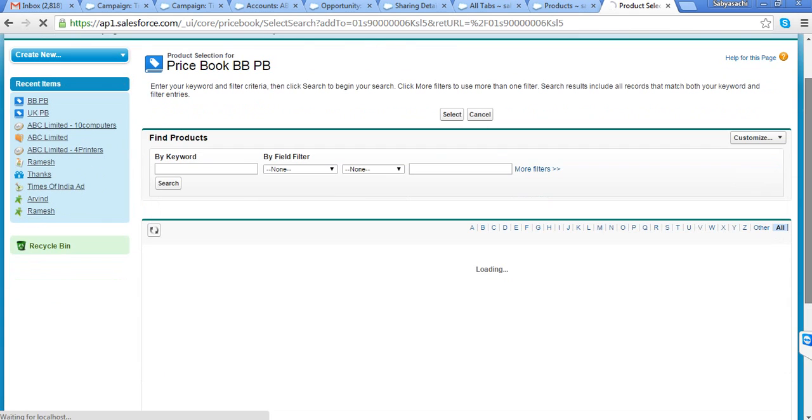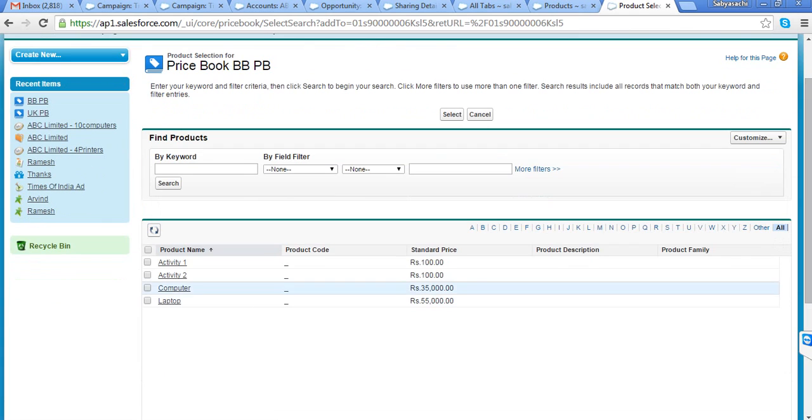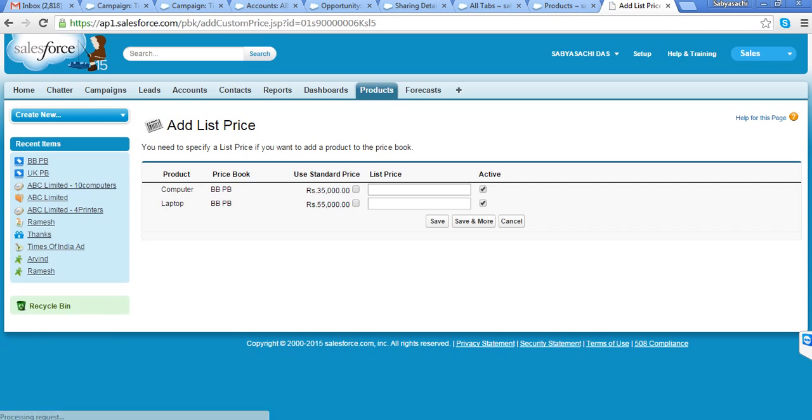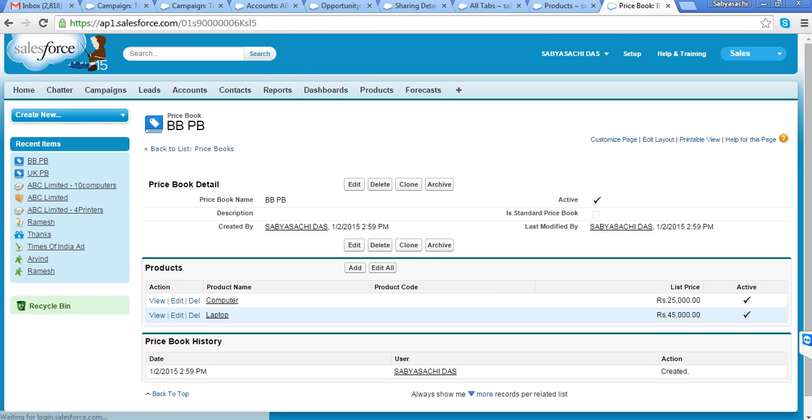So here I have 4 products. I'll define they buy only these 2 products from me, select, and this is my standard price. If I want to sell them at standard price, I can tick here. However, if I say no boss, I have a special price for them, I can maintain a special price.